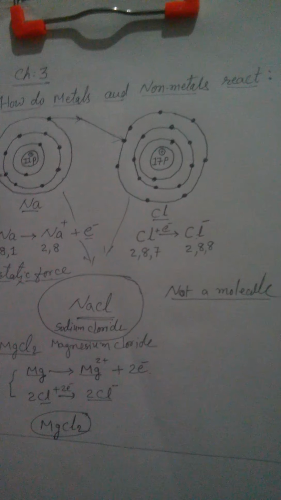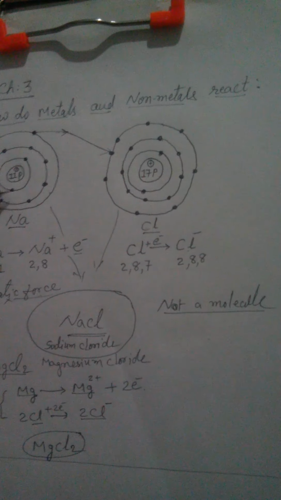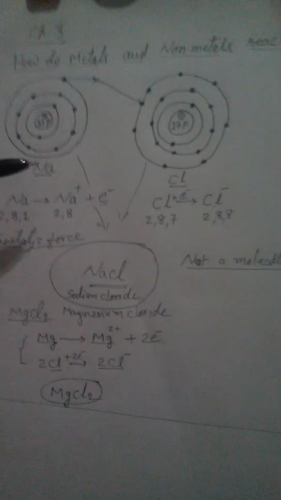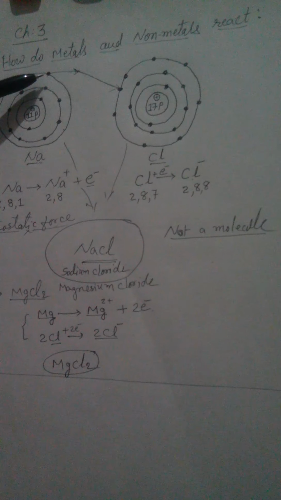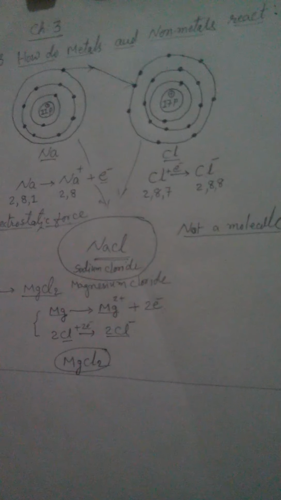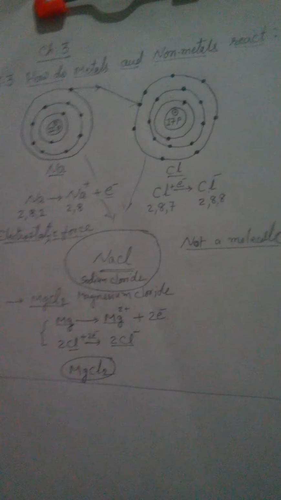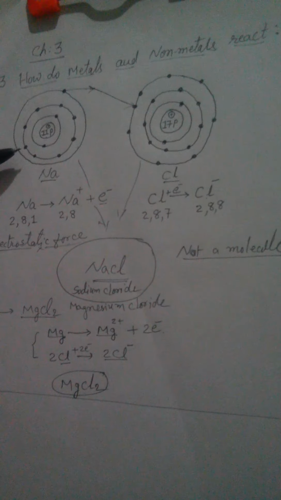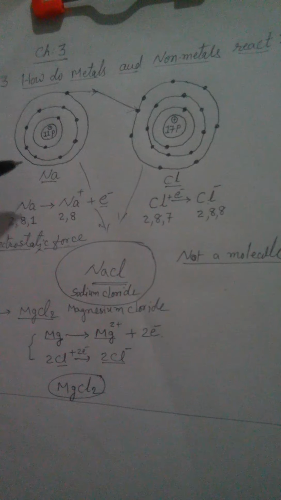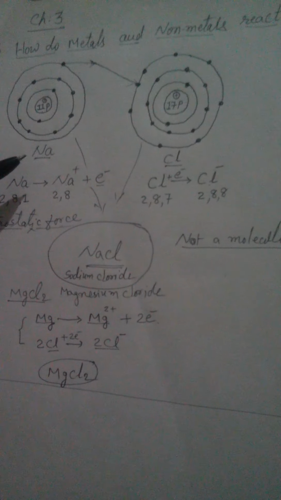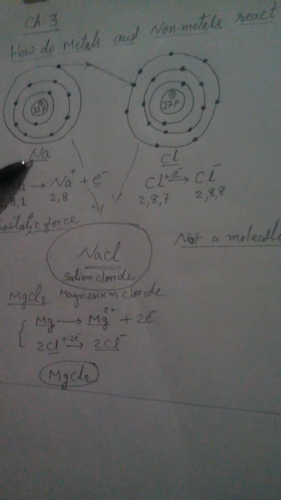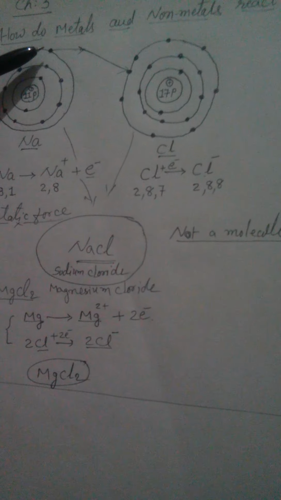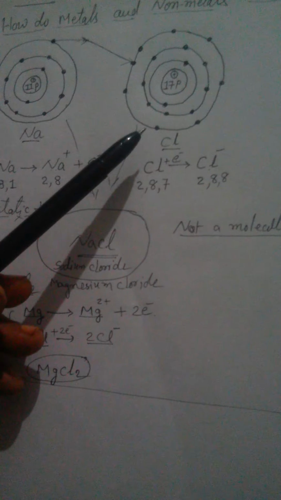You can see in this picture that there are 2 electrons in the first orbit, 8 electrons in the second orbit, and in the third and outermost orbit there is only a single electron. So the tendency of sodium to achieve octet is that it always tries to become a positive ion by making the outermost electron free. Now consider chlorine atom.